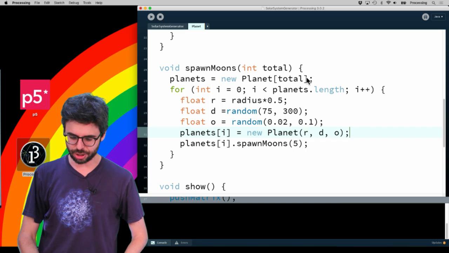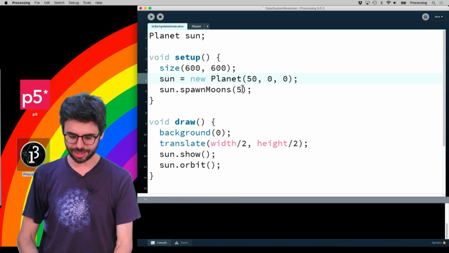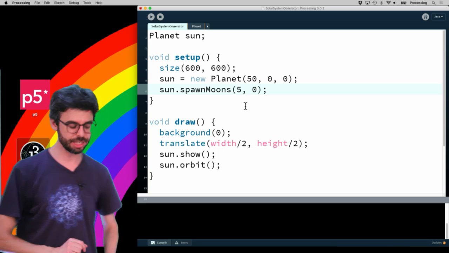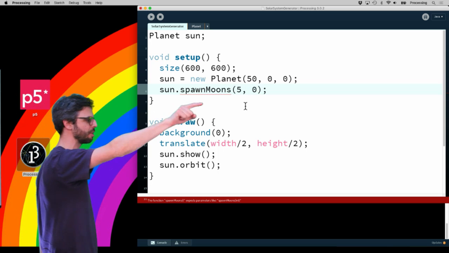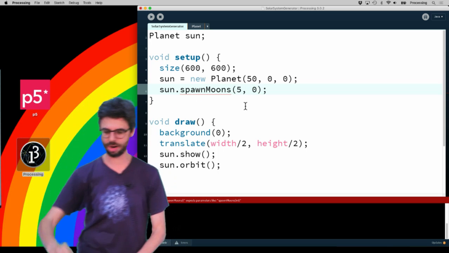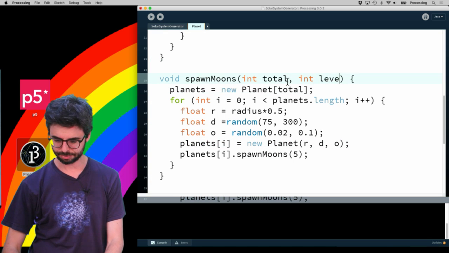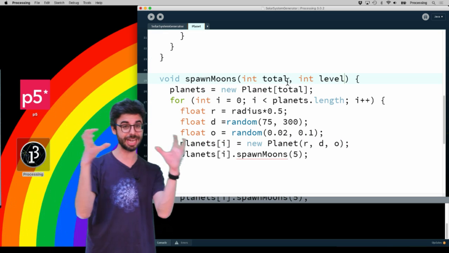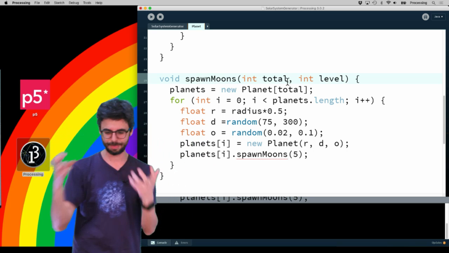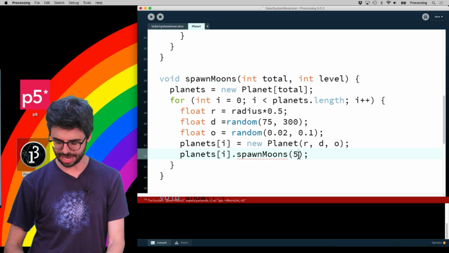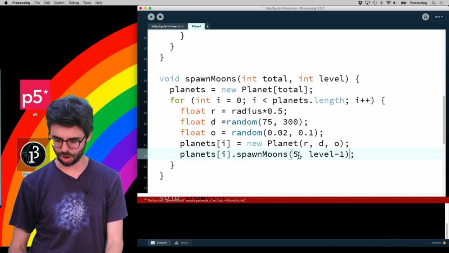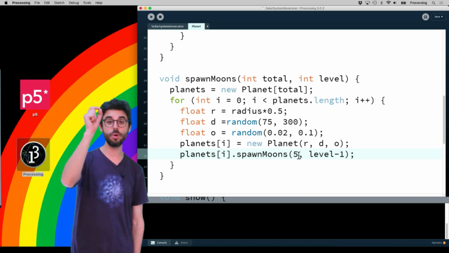So what I'm going to do is add a second variable, spawn moon 0, meaning I'm at level 0. So I'm going to add an argument called level. This is going to be useful too, because level is going to help us determine the size and speed of these maybe. And then I'm going to say level plus 1.